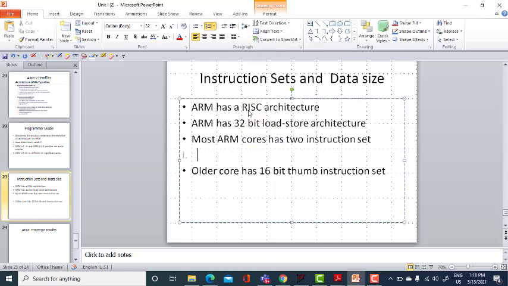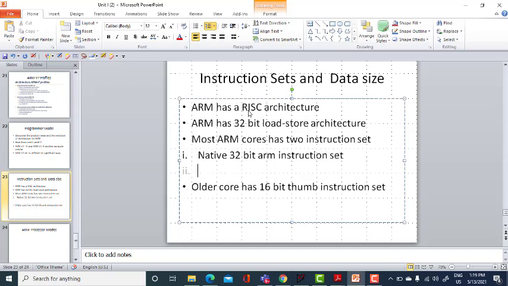Most of the ARM cores, in the sense of ARM V7R and A, have these two instruction sets. So one is the native 32-bit ARM instruction set, and the other is the 16- or 32-bit Thumb instruction set.